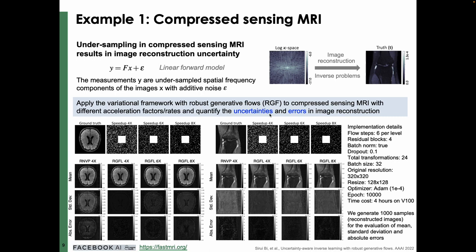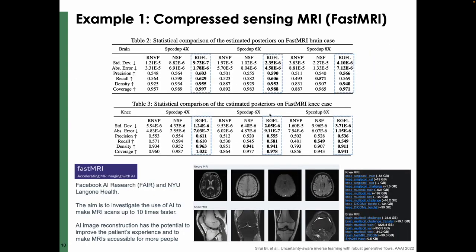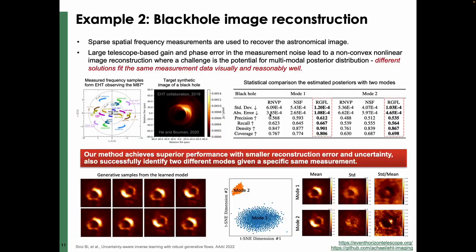After training, we generated 1,000 samples from the learned posterior distribution and used these samples to estimate the means, standard deviations, and errors. Compared with the straightforward methods, our reconstructed images are more accurate and the standard deviation is much smaller. The details can be found in our paper. I will also provide a statistical summary of the posterior distribution on both MRI cases in terms of standard deviation, errors, and four metrics for the evaluation of generative models. Our model also shows great performance in these metrics compared with the straightforward methods.